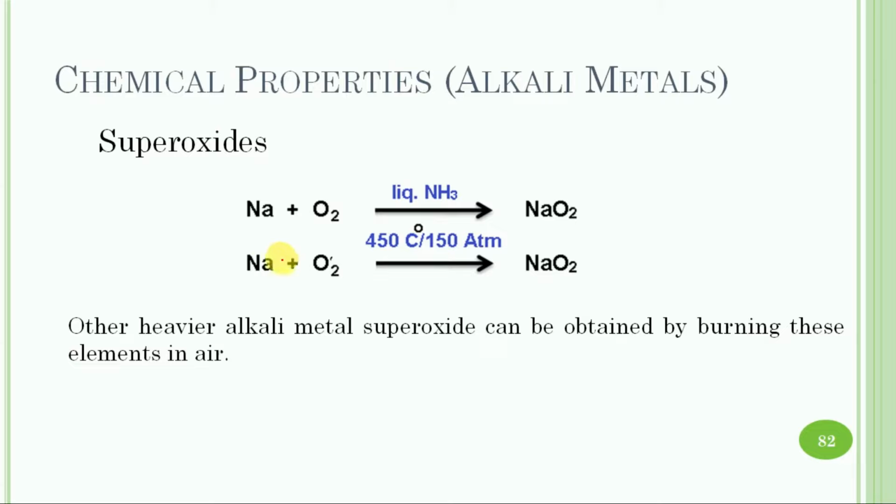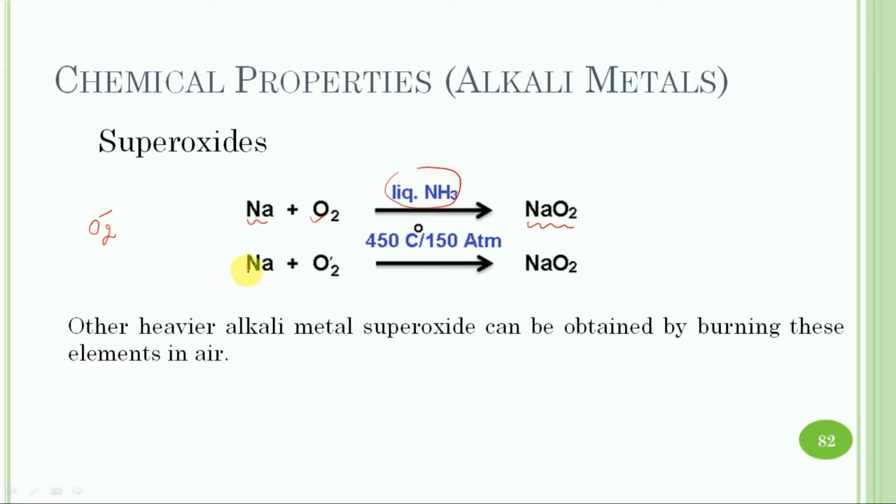Then superoxides. These contain the O2- ion, which is paramagnetic in nature, and it is stable only in the presence of larger cations such as potassium, rubidium and cesium. Sodium superoxide is prepared by the reaction of sodium metal, dissolved in liquid ammonia, with oxygen.